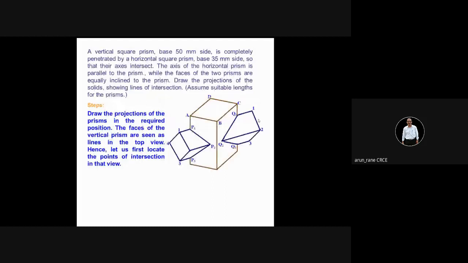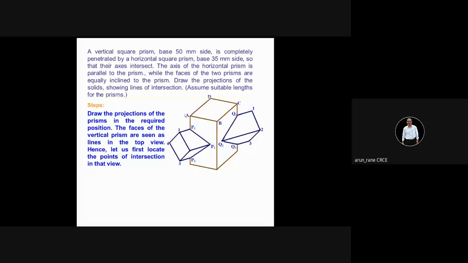Now this is what the problem is. A vertical square prism, base 50 mm side. So this is 50 mm, 50 mm, 50 mm. It looks rectangular here, but it's a square of 50 mm side, completely penetrated by a horizontal square prism, that is this.